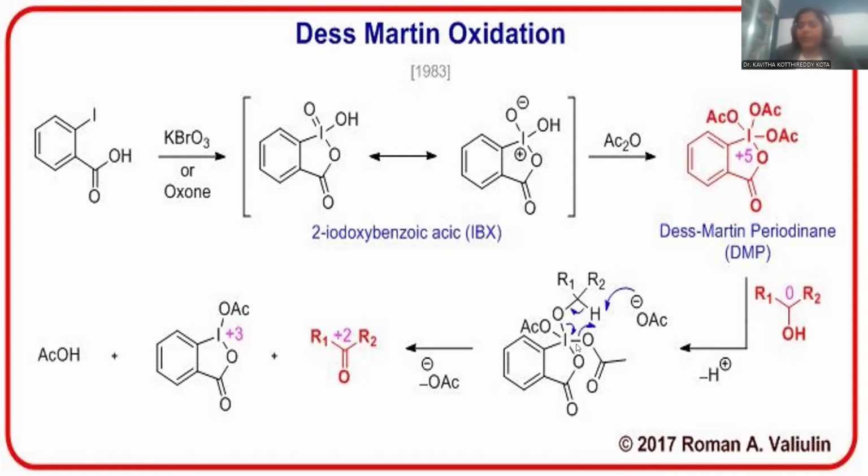In order to avoid the ambiguity, certain acetate functionality will be departed from the system in order to make for the clearance of the system, so that acetate ion is departed from this one, and subsequently there will be a hydrogen also removed from the system, and there will be an origination of ketonic functionality. So wherever oxygen is linked with the iodine, that oxygen is becoming a ketonic functionality, and alkyl groups whichever already exist upon the carbon atom remain as such.